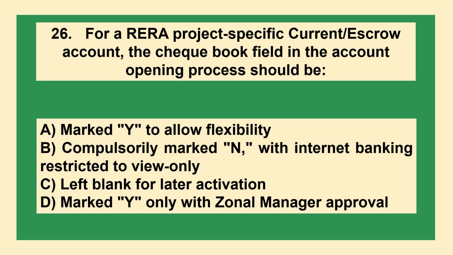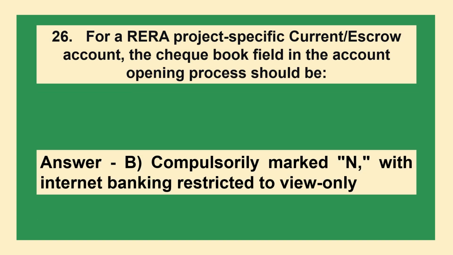Question. For a RERA project specific current or escrow account, the checkbook field in the account opening process should be: option A, marked Y to allow flexibility; option B, compulsorily marked N with internet banking restricted to view only; option C, left blank for later activation; option D, marked Y only with general manager approval. Correct answer is option B, compulsorily marked N with internet banking restricted to view only.